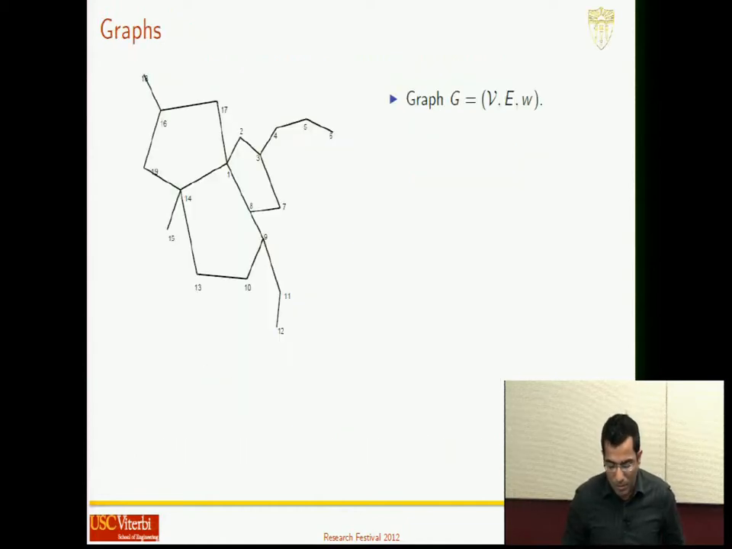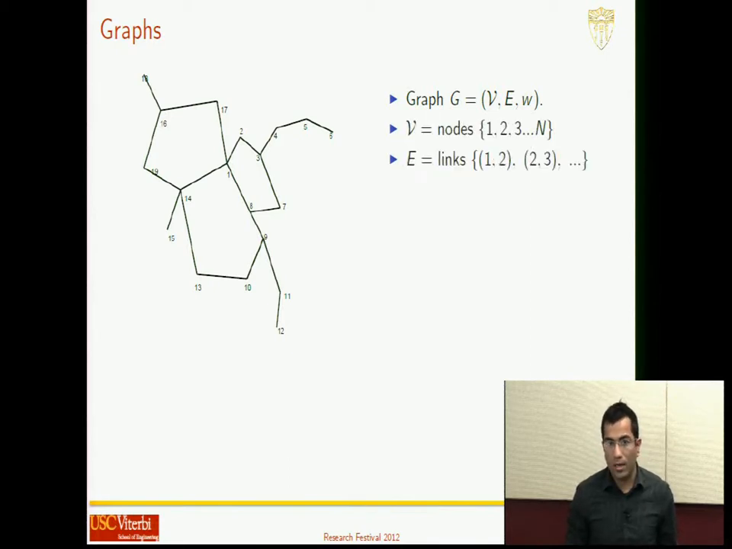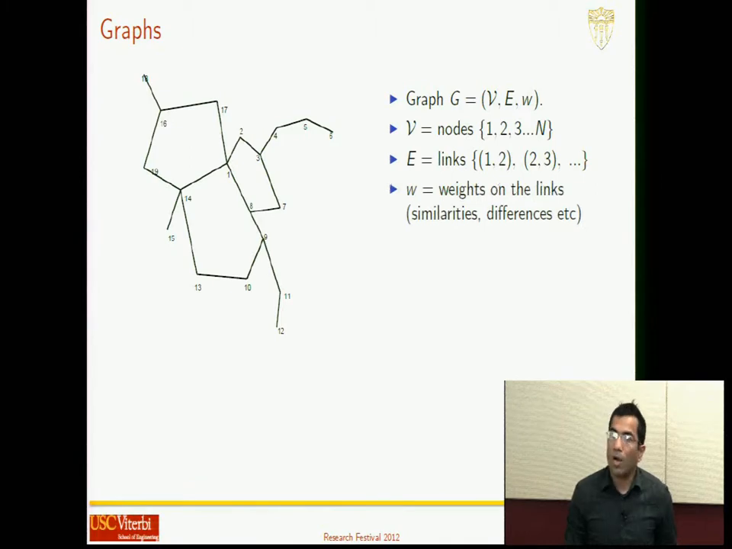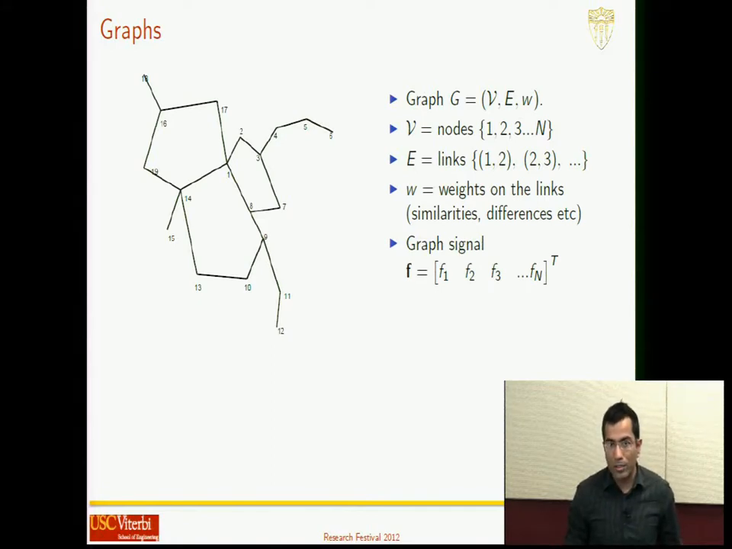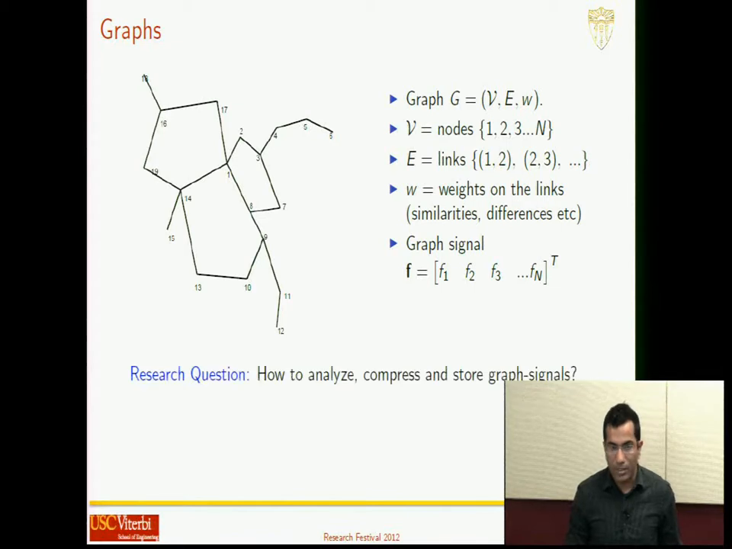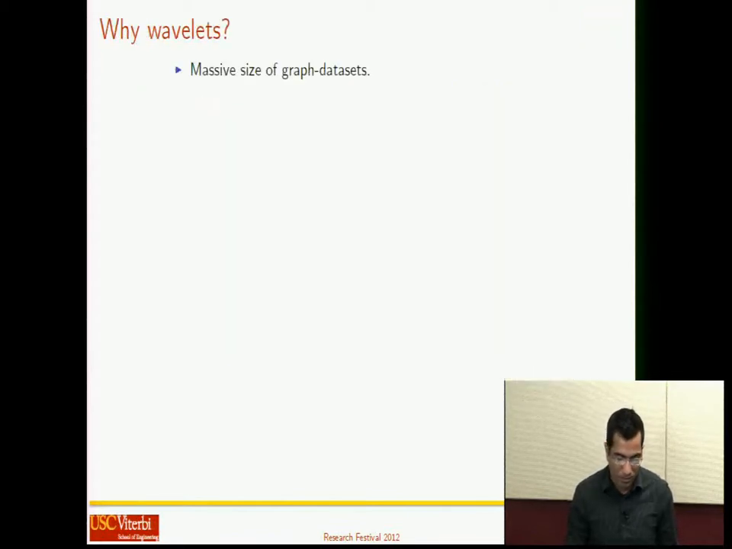Algebraically, a graph can be represented as G = (V, E, W), where V is the set of nodes, which are data points, E are the links connecting these nodes, and W are the weights on the links, which represent similarity or differences, etc. The data on these nodes is a collection of discrete samples referred to as graph signals, and my research question really is how to analyze, compress, and store these graph signals.